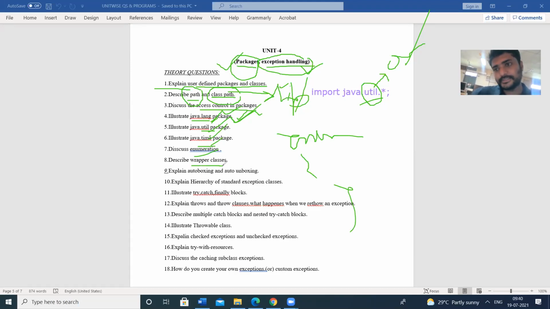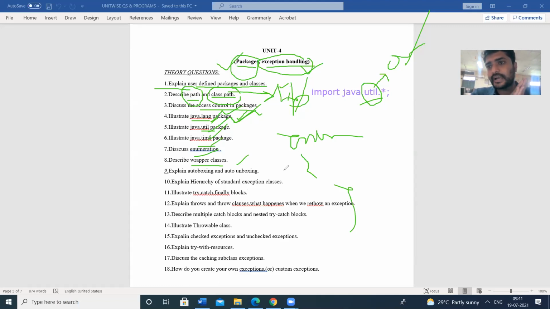Next, we are going to discuss the wrapper classes. Wrapper class means conversion of the data type to an object or object to the data type. These things can be done through the wrapper classes. All the Java libraries, Java files, or Java methods are defined to implement on the objects.